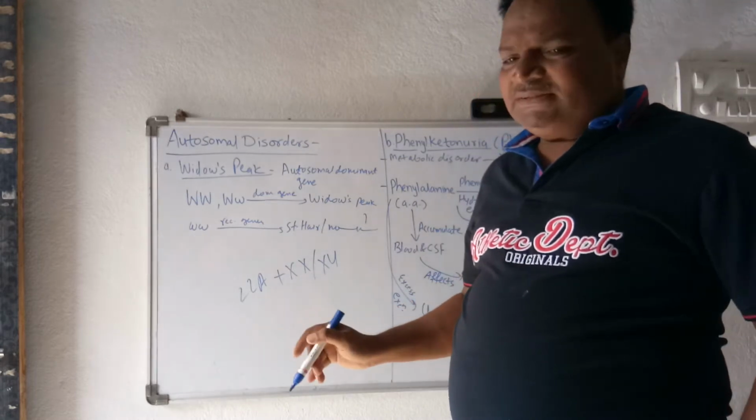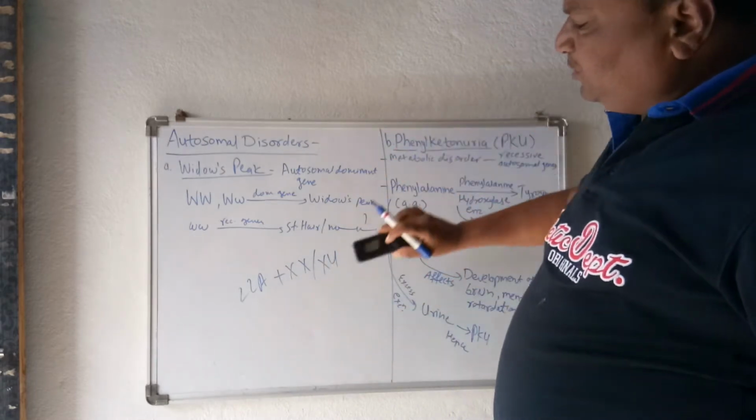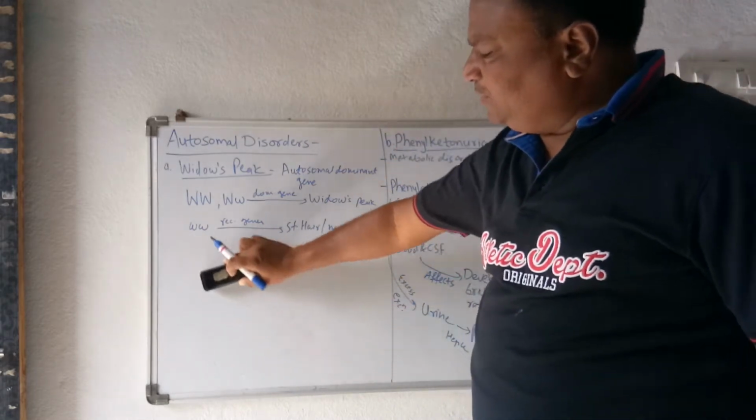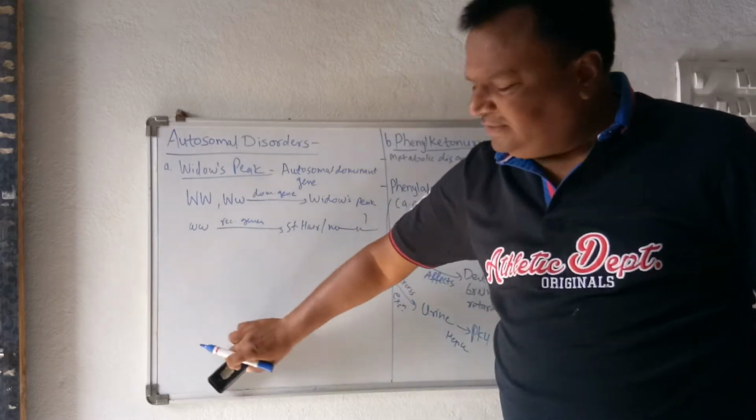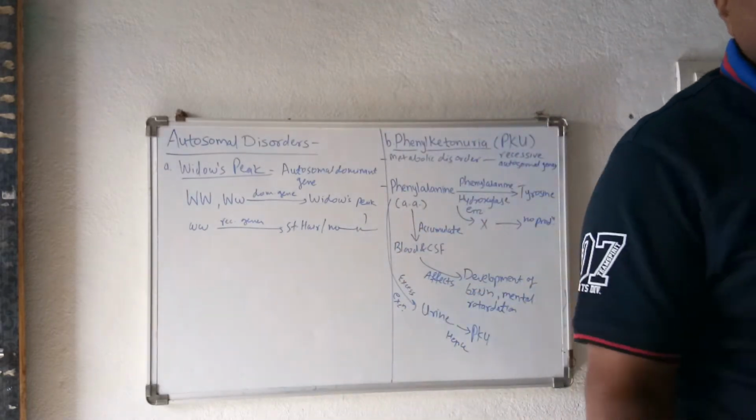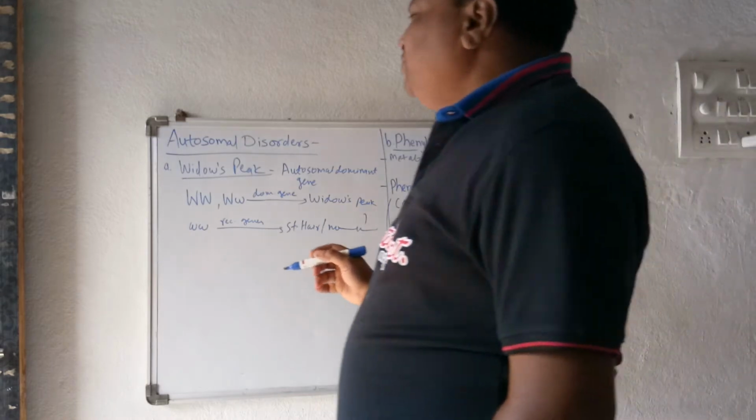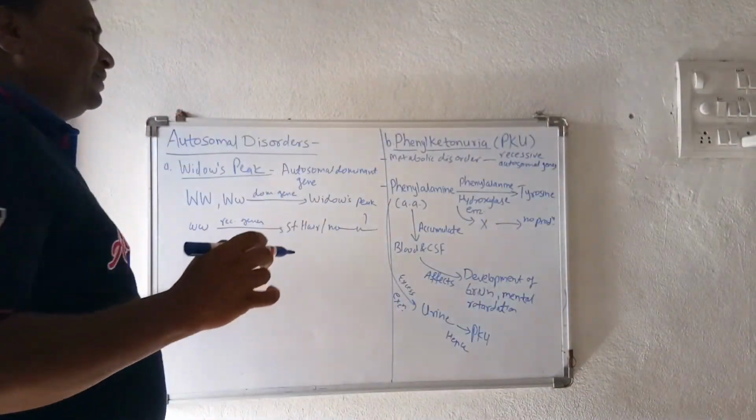These autosomes are responsible for producing certain disorders. One by one we will discuss these disorders in our syllabus.